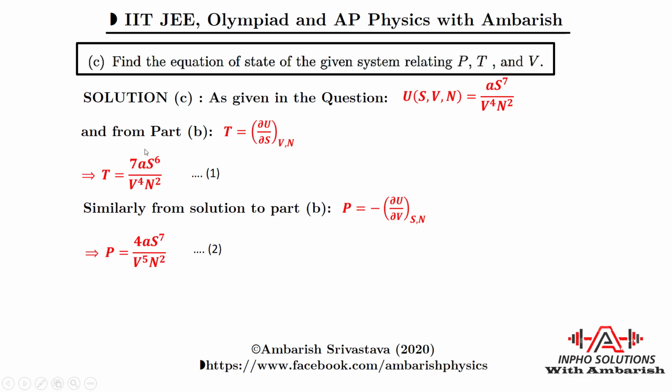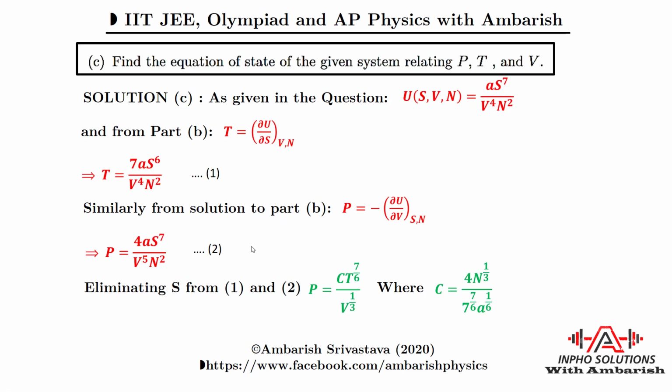Now if you see equation 1 and equation 2, we have S to the power 6 in one and S to the power 7 in the other. What are the other variables? There's a volume in both, and there's a temperature and a pressure. So we are just at the right spot: we can eliminate S and get the relation between P, V and T. If you just do that elimination, this is the result that you get.